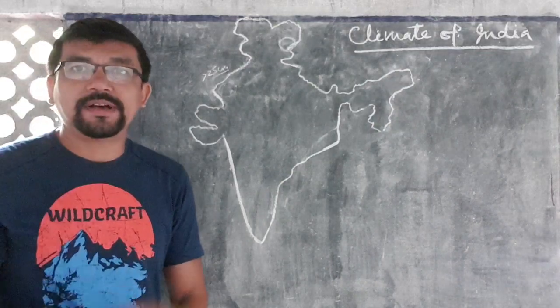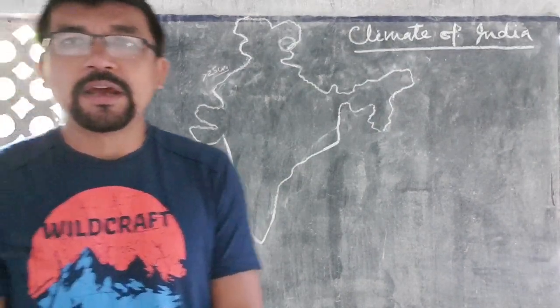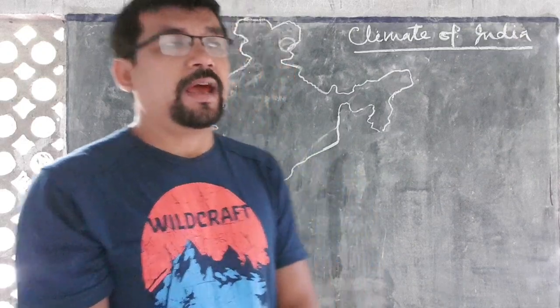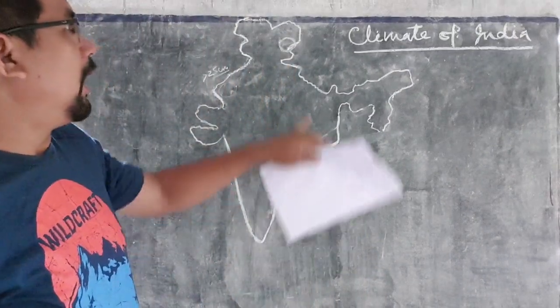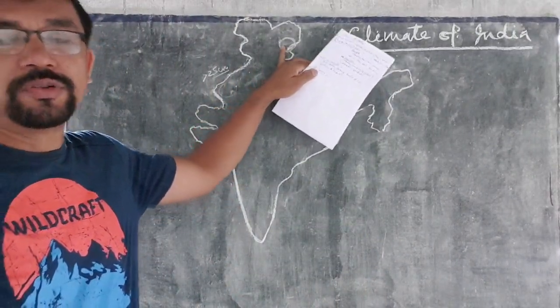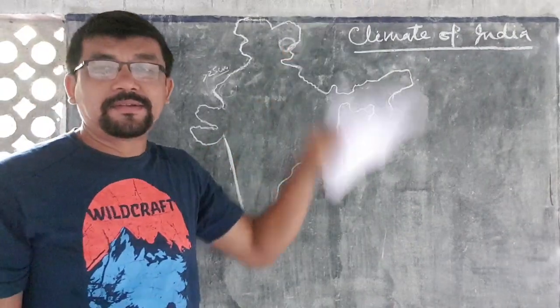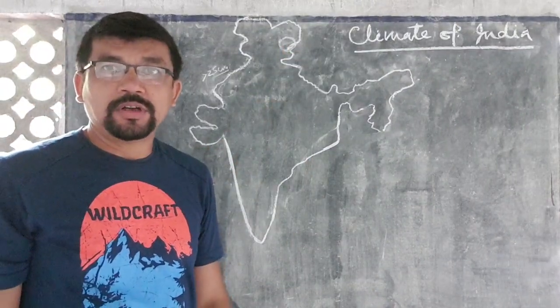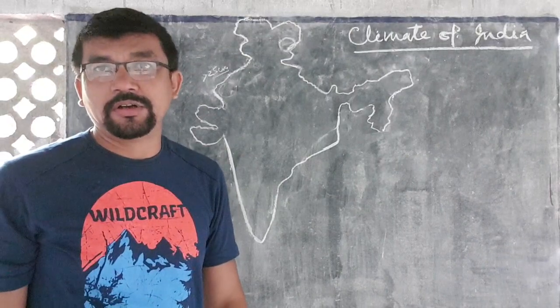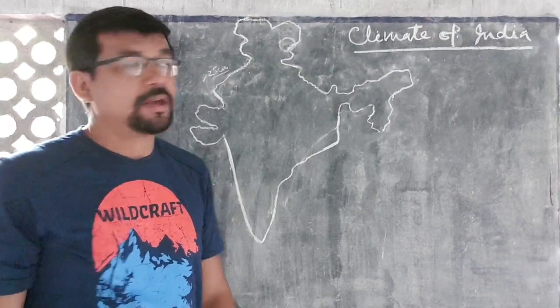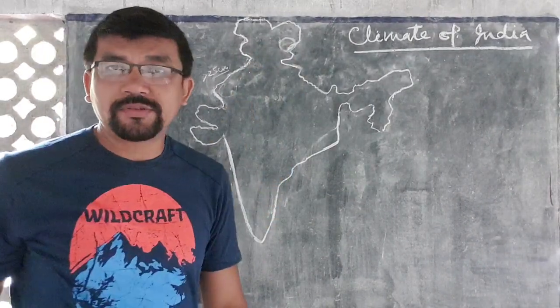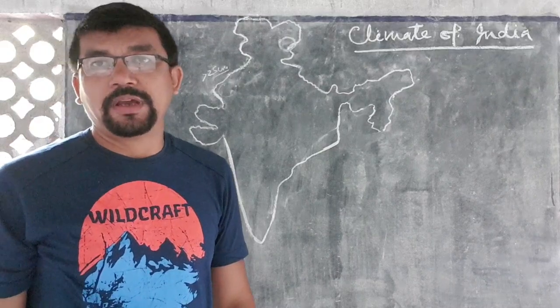There are 2 deserts in our country. One is the hot desert, the Rajasthan desert, that is the Thar desert. And another is in northern India, Ladakh, the newly formed Union Territory, known as the cold desert of India.